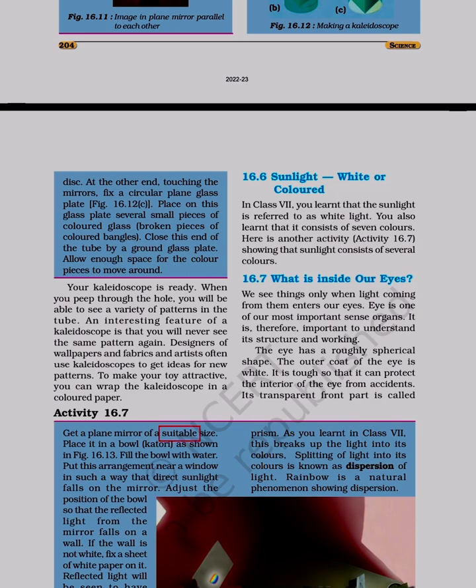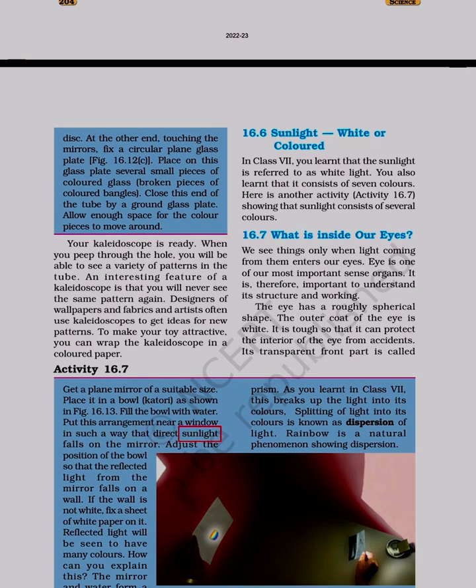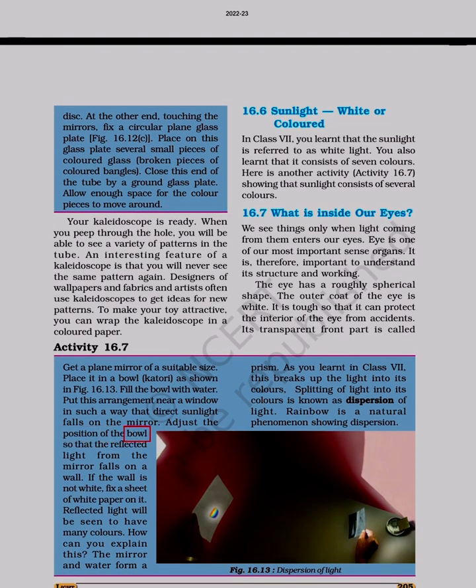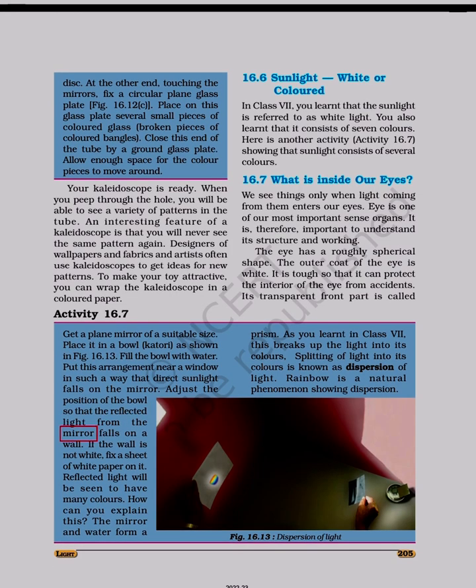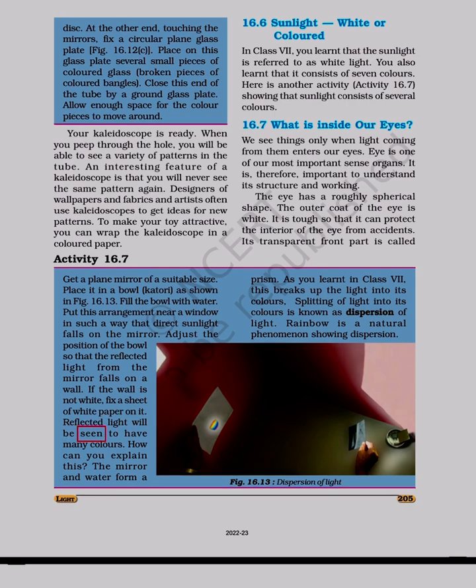Get a plain mirror of a suitable size. Place it in a bowl, katori, as shown in figure 16.13. Fill the bowl with water. Put this arrangement near a window in such a way that direct sunlight falls on the mirror. Adjust the position of the bowl so that the reflected light from the mirror falls on a wall. If the wall is not white, fix a sheet of white paper on it. Reflected light will be seen to have many colors.